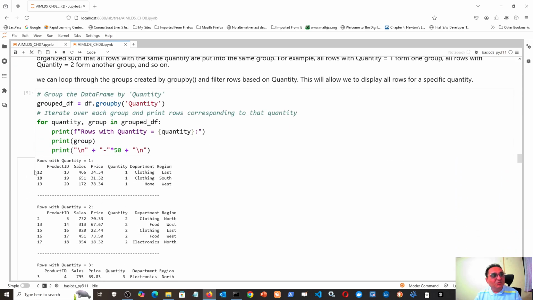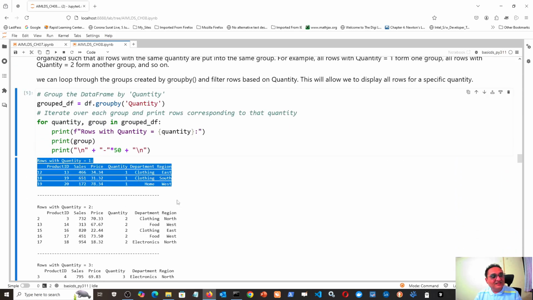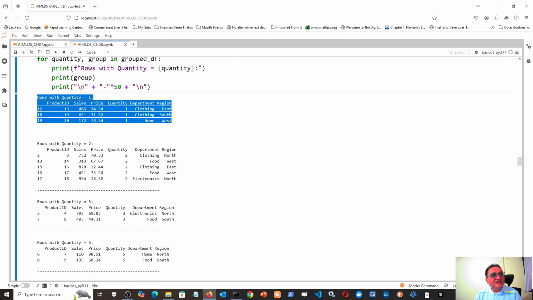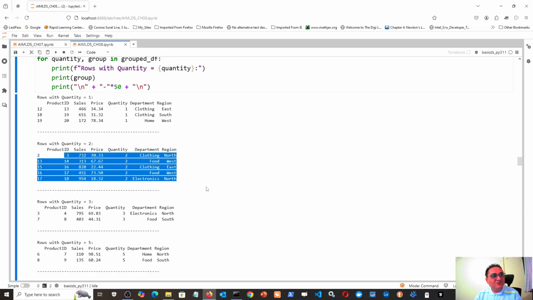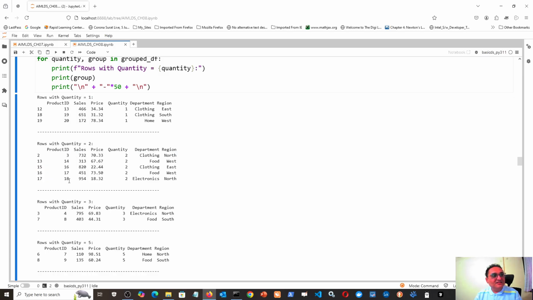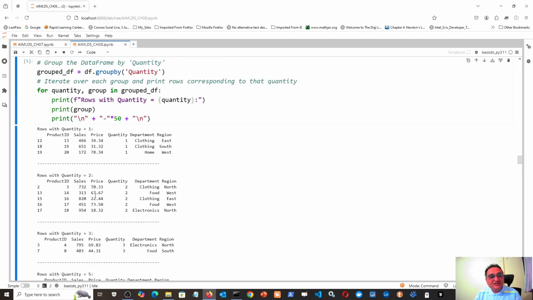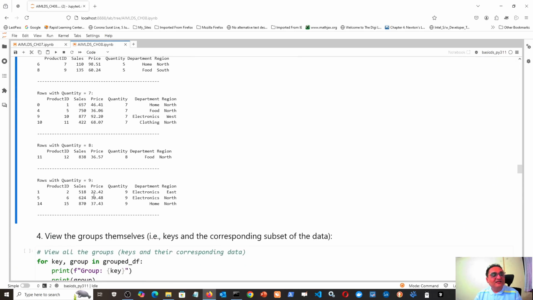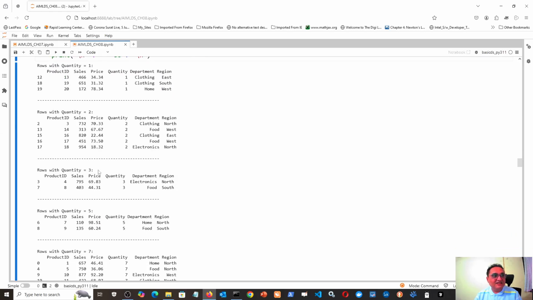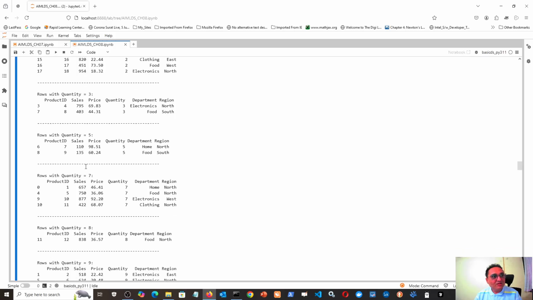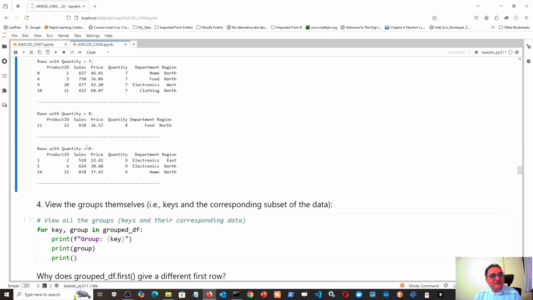If you want to see the groups as a whole, it is now clear that this is the group. For product IDs 13, 19, and 20, only one quantity was sold. For product IDs 3, 14, 16, 17, and 18, 2 quantities were sold. Based on this, the store can analyze why fewer quantities are sold for certain product IDs, why only one quantity is sold, and that too in east, south, and west. That means nothing is sold in the north region, so why, and what to do about it. This is a more useful form of result for analysis.